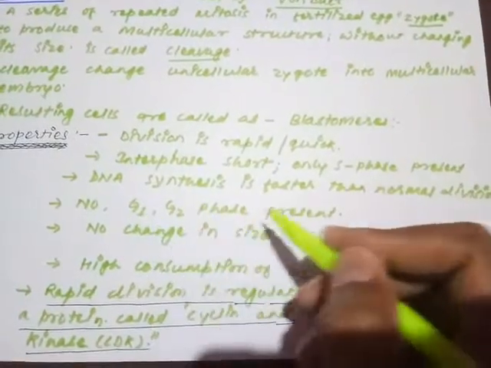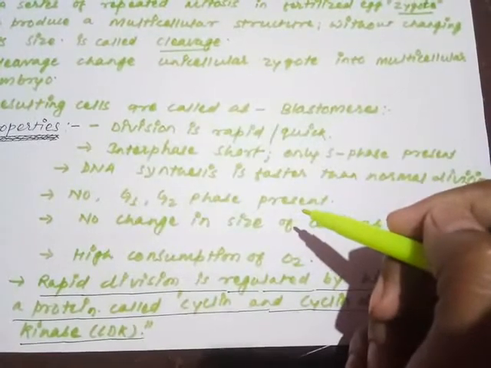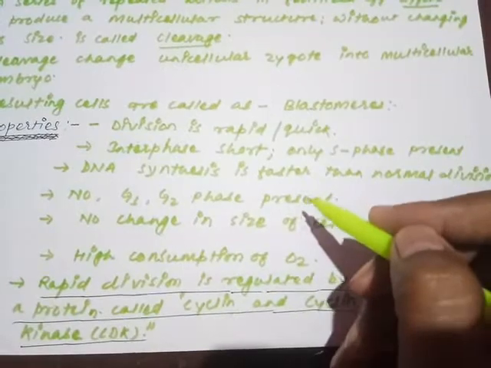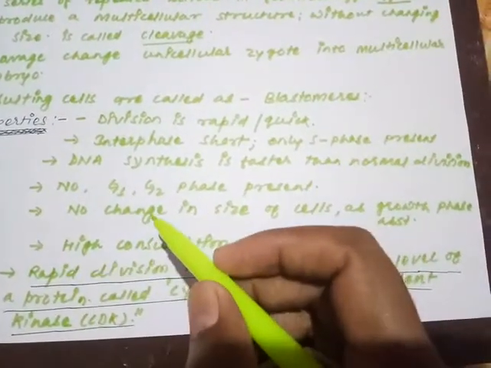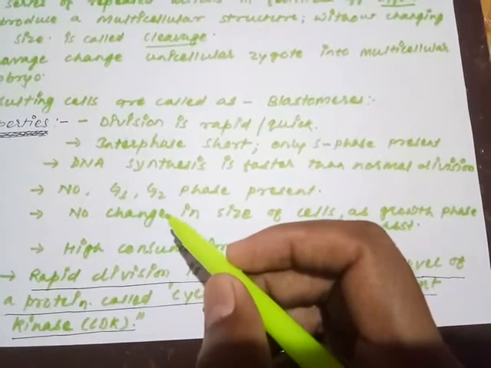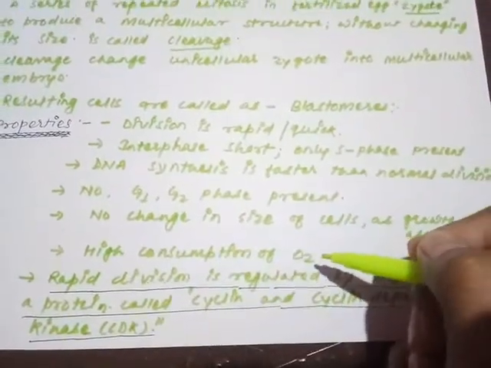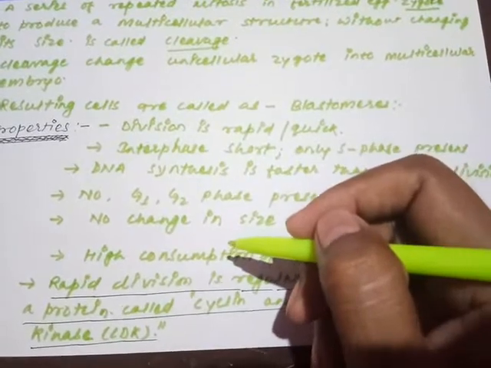No G1 or G2 phase is present. G1 and G2 you know very well. The three stages of the interphase are G1, S and G2. So no G1 G2, the growth phase is absent. That is why the cell size is not going to increase. Because G1 G2 is absent, there is no change in the size of cells as the growth phase is absent. High consumption of oxygen. Is it clear? So all these points are the properties of the cleavage.